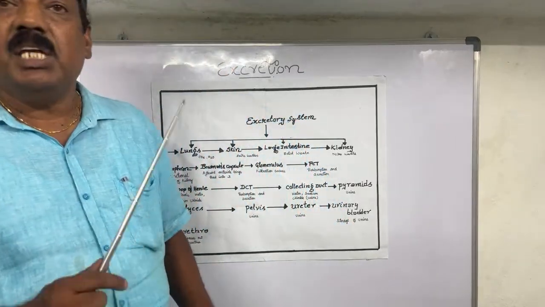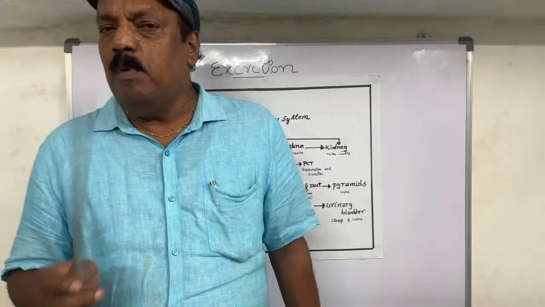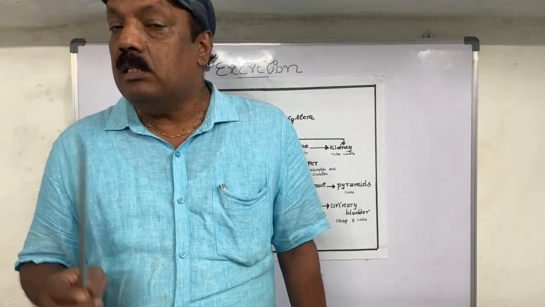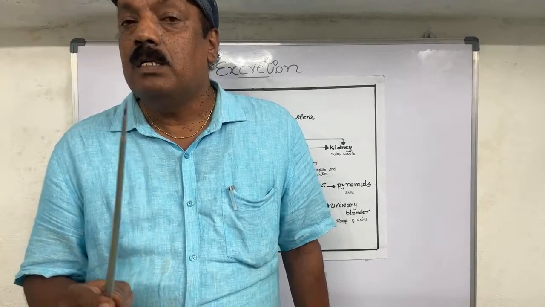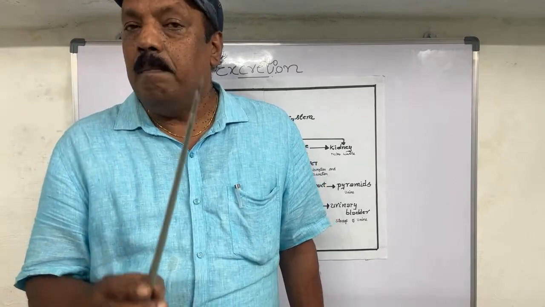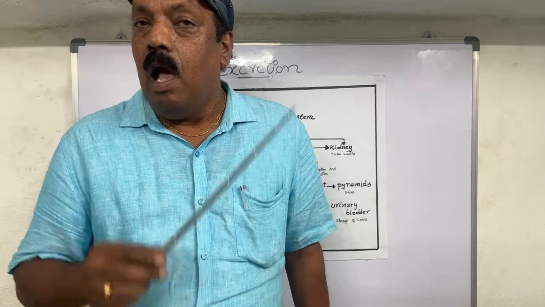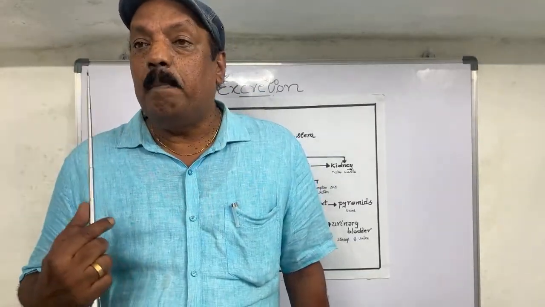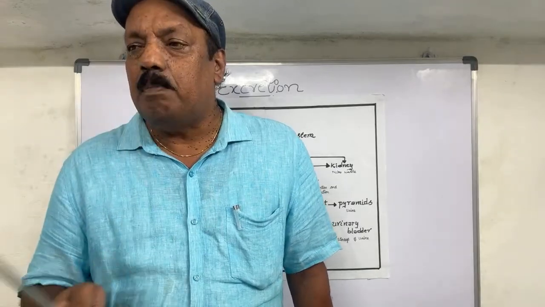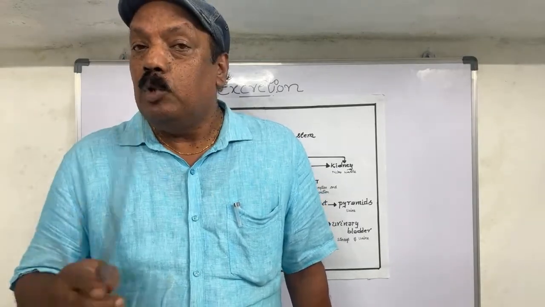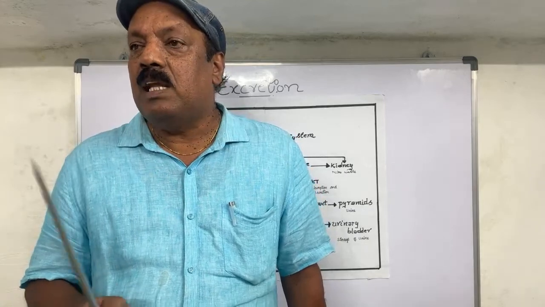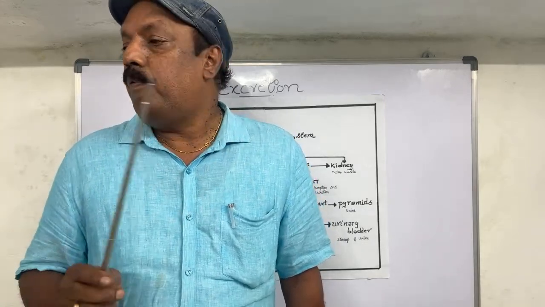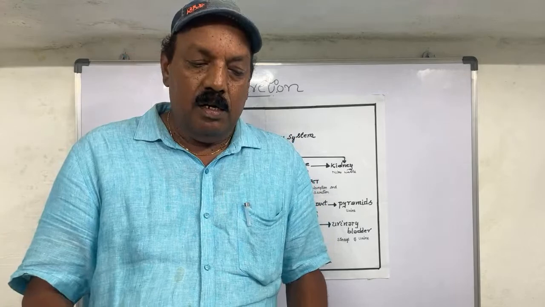The next is the skin. The skin removes waste materials. The skin has certain glands, the sebaceous glands. The sebaceous glands contain the oily substances in our body. Whenever we get pimples, the oily and waste substances come out through these sebaceous glands. Sebaceous glands help the waste fatty bodies get removed.